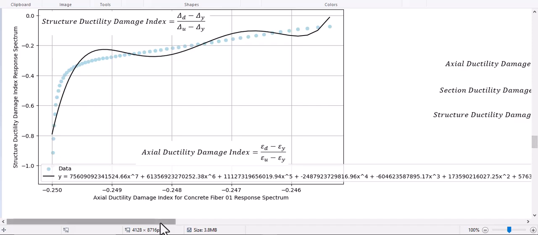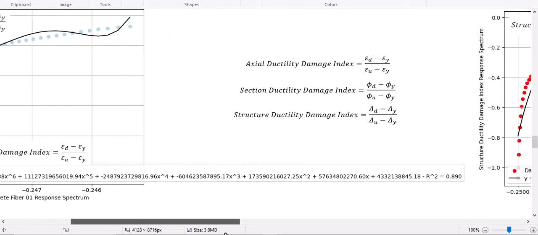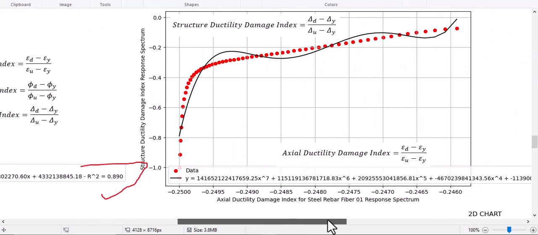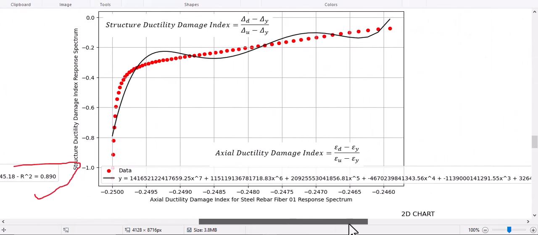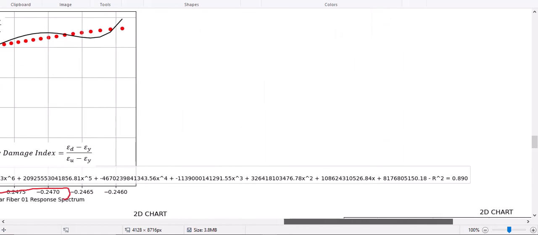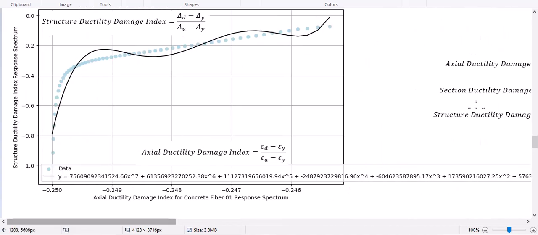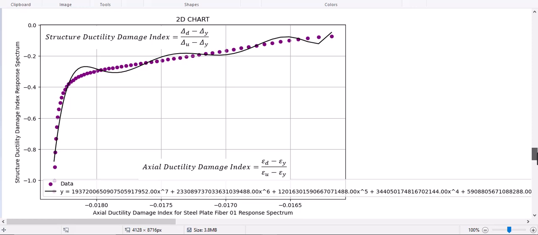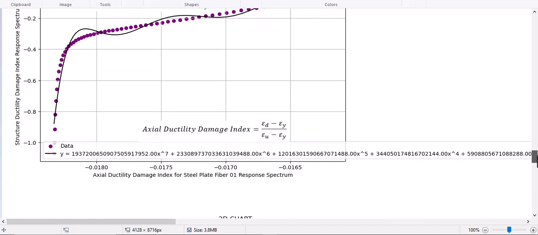So we use these polynomial regressions with a good R-squared for predicting the next value. And also the actual ductility damage index and structural ductility damage index response spectrum for steel rebars has this shape. So you can change it with your own to evaluate different damage index properties of different fiber layers of these structures.